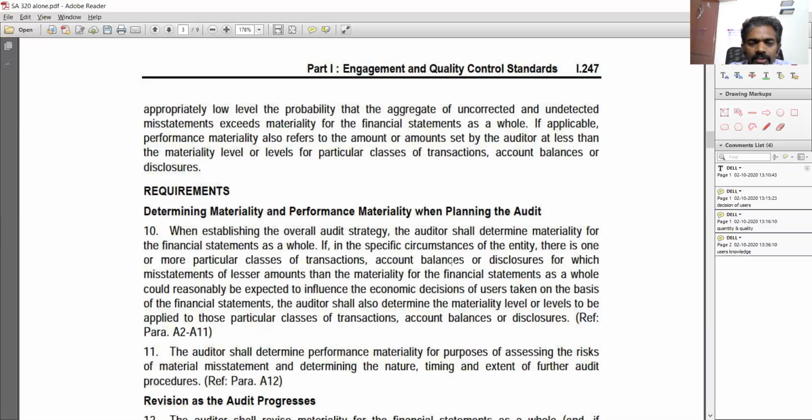If, in the specific circumstances of the entity, there is one or more particular class of transactions, account balances or disclosures for which misstatements of lesser amounts than the materiality for the financial statements as a whole could reasonably be expected to influence the economic decisions of the users taken on the basis of the financial statements. Means what? For a particular line item, if there is more weightage given by the users of the financial statements,